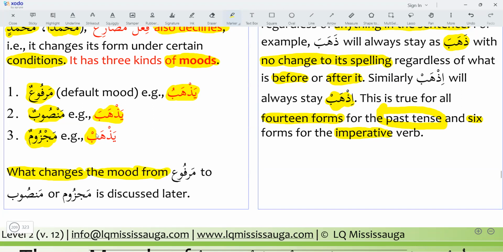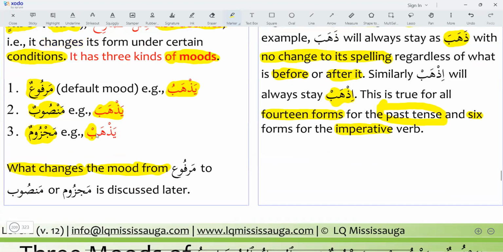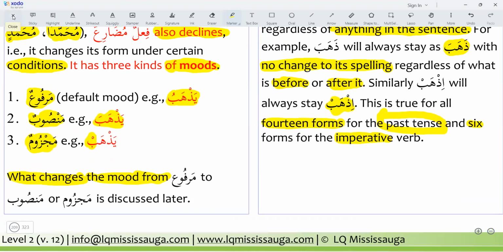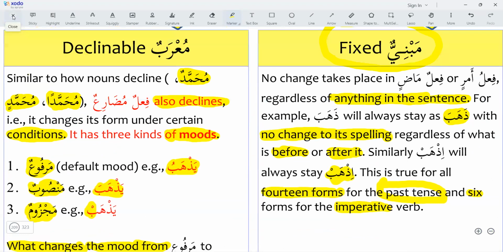Okay. So until now, is it clear? Do any of you have any question in this part of the lesson? Sir, only 3 moods for mudari? Yes, the fi'l mudari cannot be majroor.